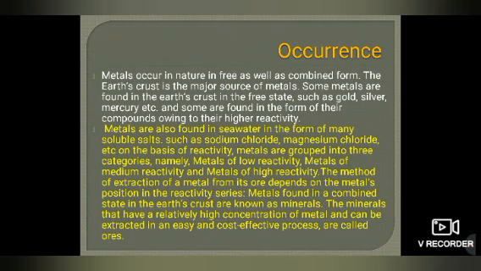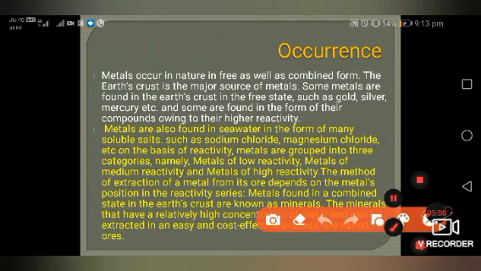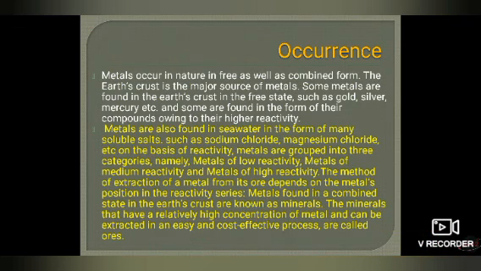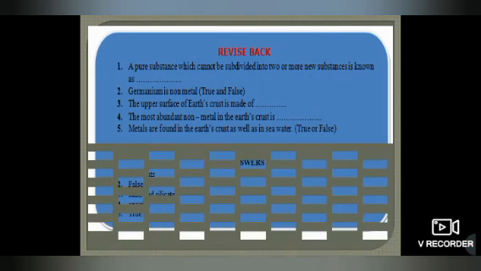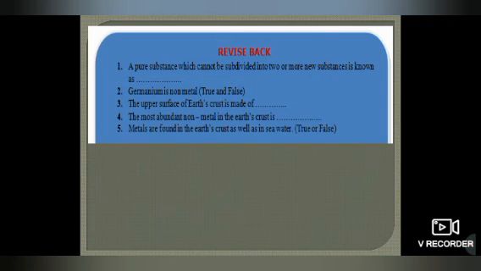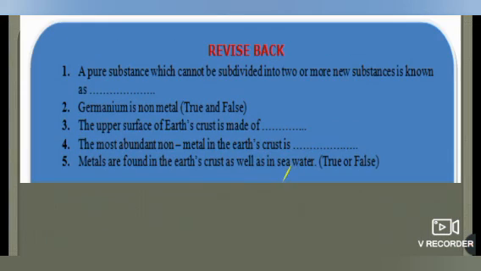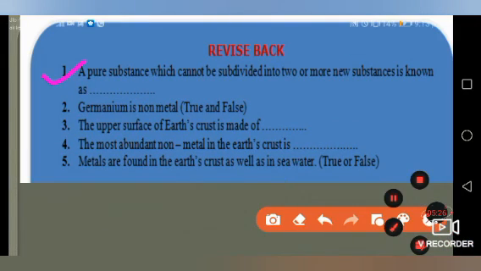Okay, so here we got the introduction of mineral, we got the introduction of ore. So what is the mineral of ore? Definition, if we'll see. So let's understand first, and let's revise. A pure substance, dear students, just focus on this question. A pure substance which can be subdivided into 2 or more new substances is known as what? A pure substance which cannot be subdivided into two or more new substances is known as what? Okay, it is known as what? That you need to answer.